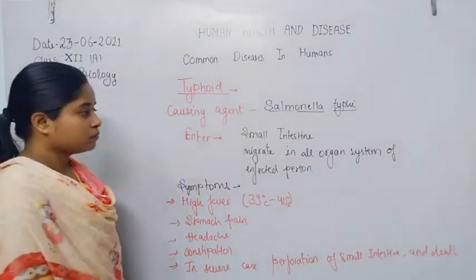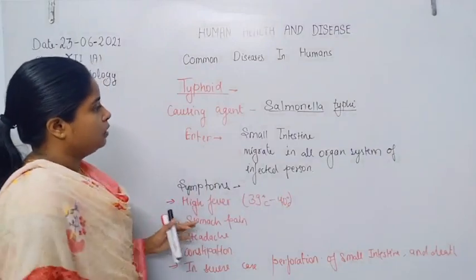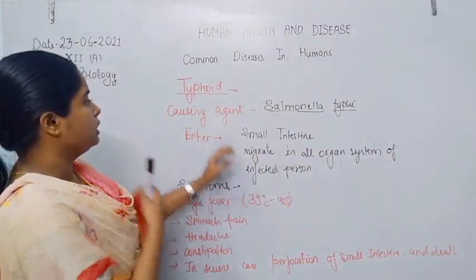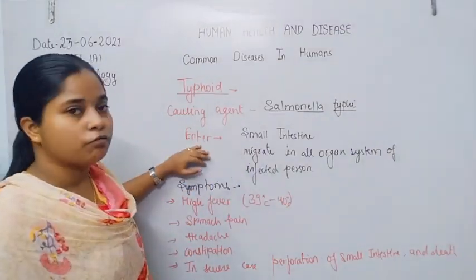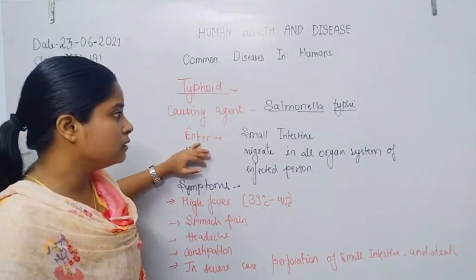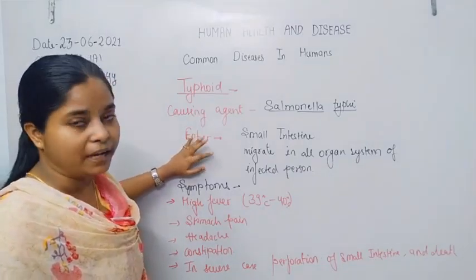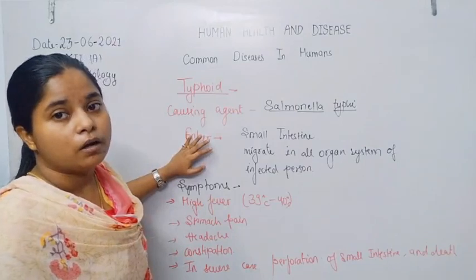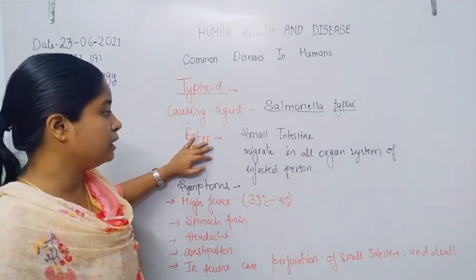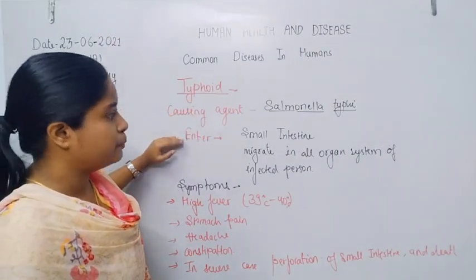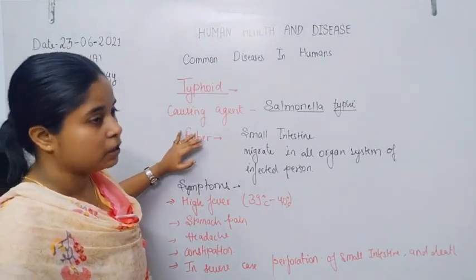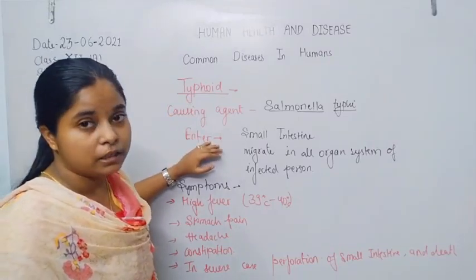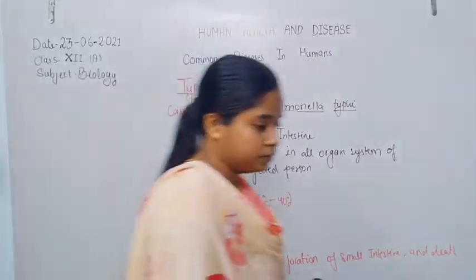Now there is no vector involved in the transfer of this disease. It is only transferred by contaminated food and water. Also said to be, the disease is spread through contaminated food and water.